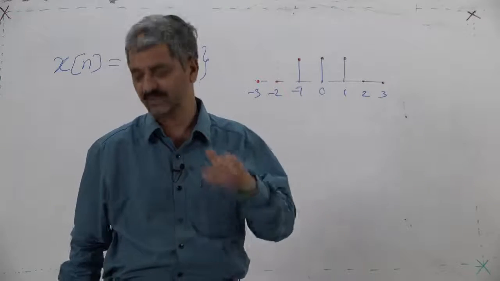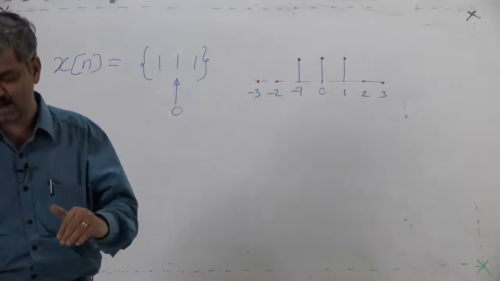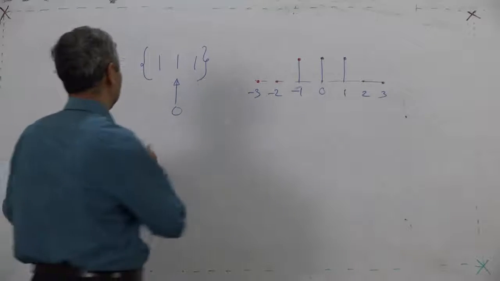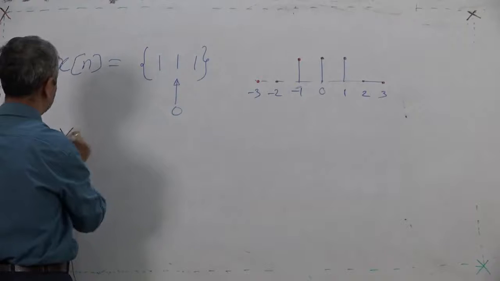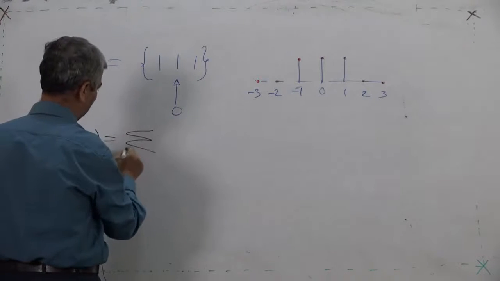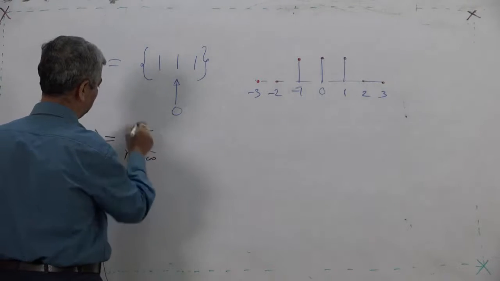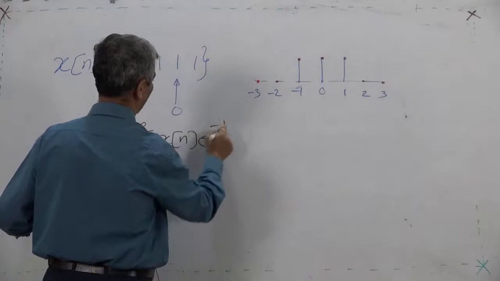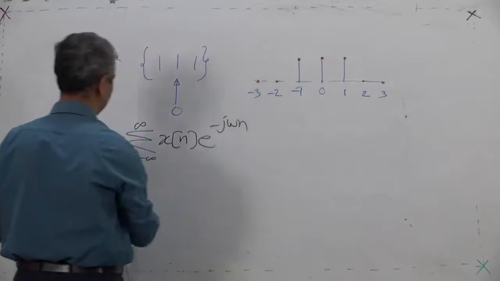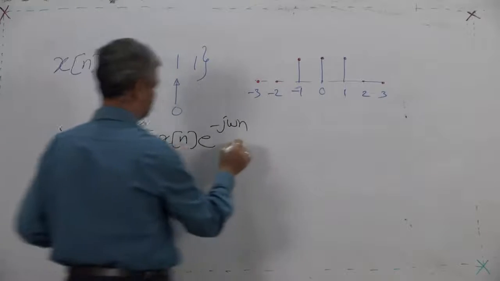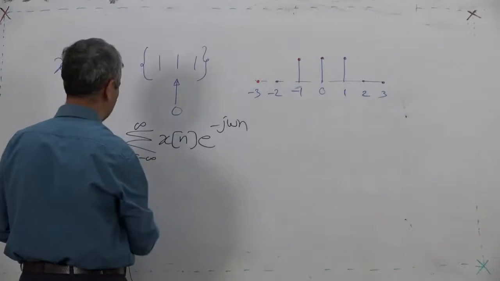A particular value of X(omega) for a given omega will mean something. So, what is X(omega)? Most simple. The summation is not required, but we write the formula: sum from n equal to minus infinity to infinity of x[n] e raised to minus j omega n. What is simple here? n goes from minus 1 to 1 and x[n] is equal to 1, so I can write the 3 terms separately, no need of summation.